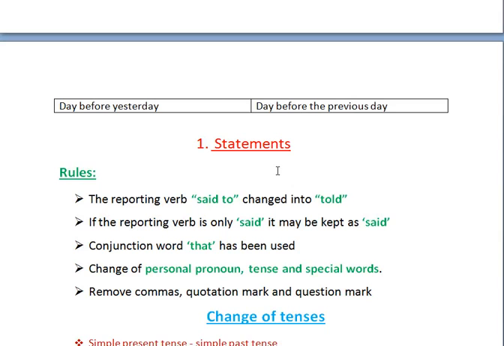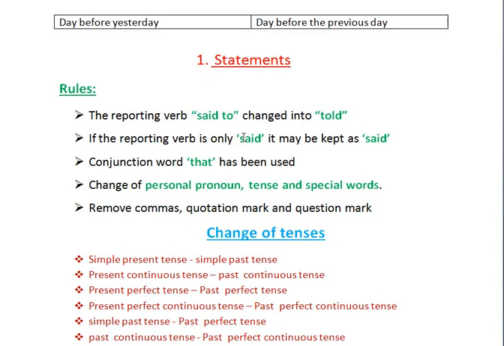I already told you while you are changing direct speech into indirect speech, you are having 4 types. Now we are going to see the first type, statements. So while you are changing the statement into indirect speech, you need to follow certain rules in a proper manner. Now we are going to see the rules. What is the first rule?